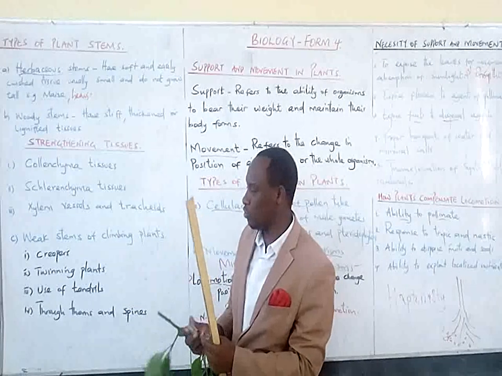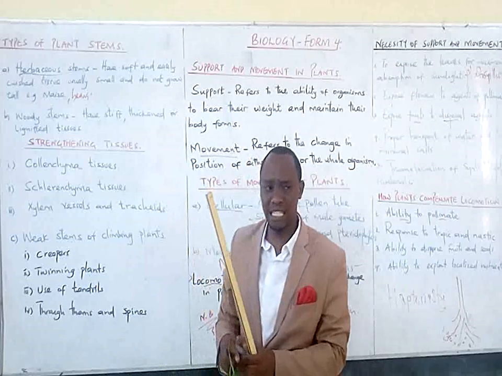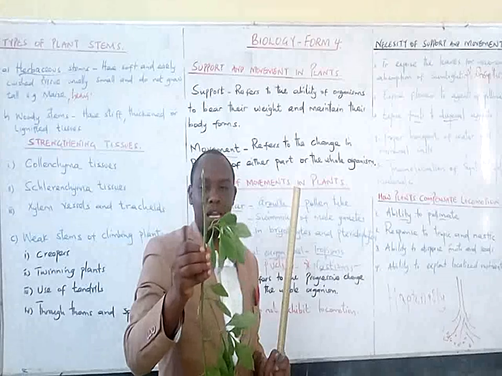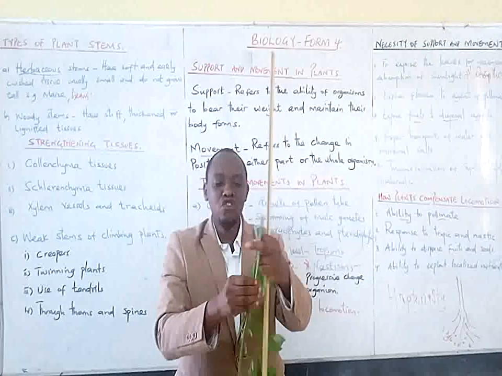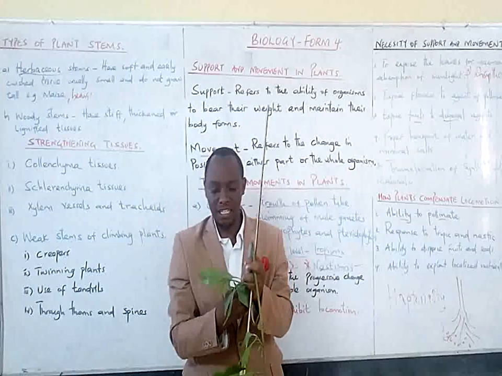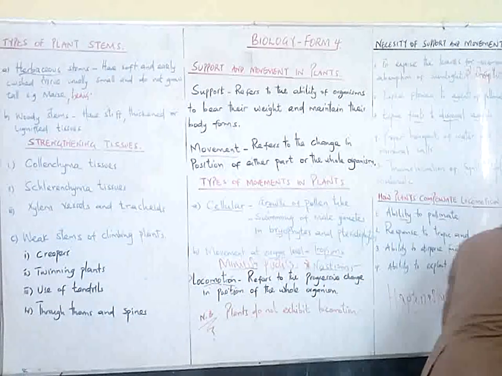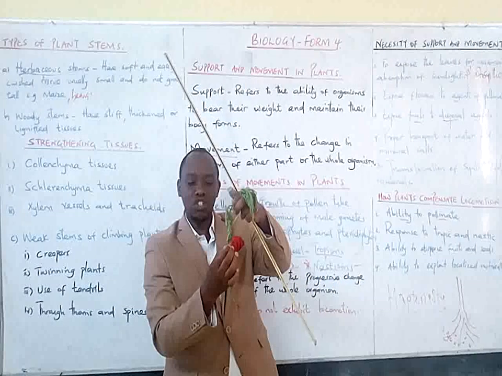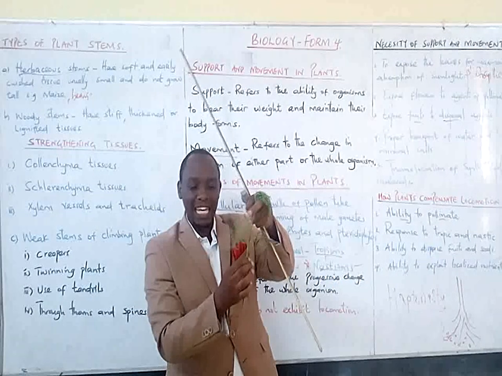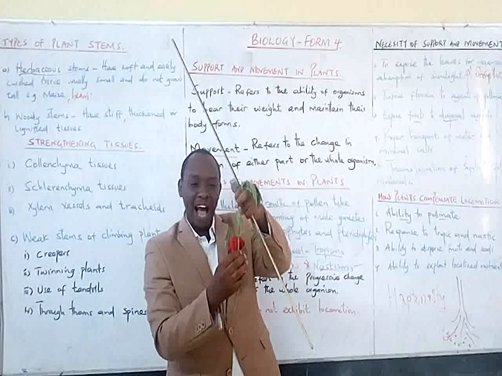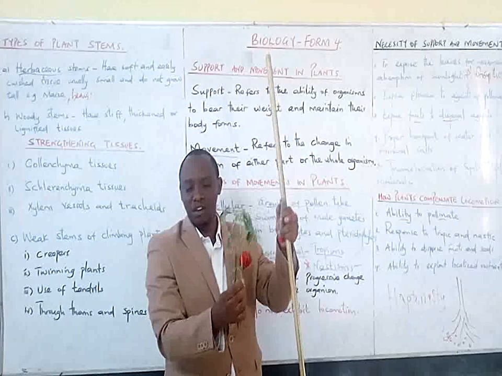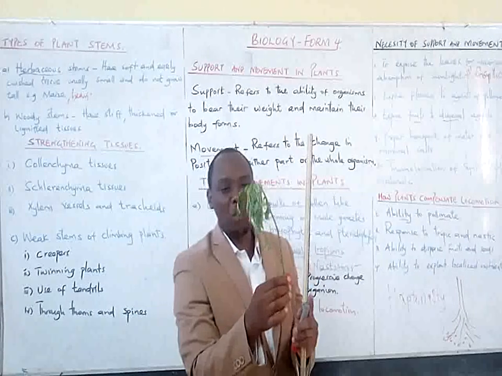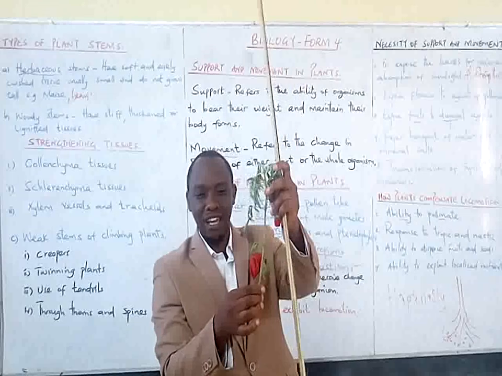Now, it is important to know that for herbaceous stems, how do they support their plants? They support their plants through turgidity. That is how you explain the phenomenon of wilting. Remember, this stem is soft, it has soft tissue, it is easily broken. Now, how does this plant support itself? It supports itself through what is called turgidity.